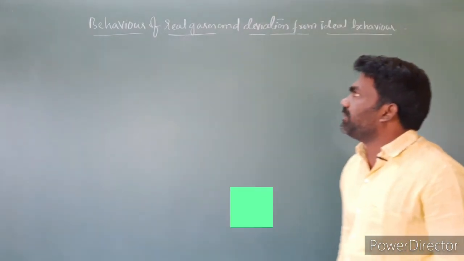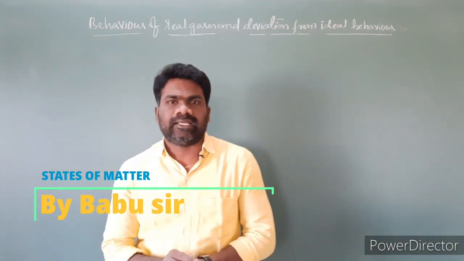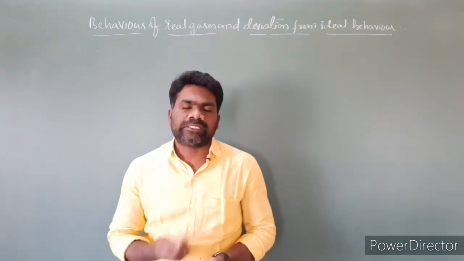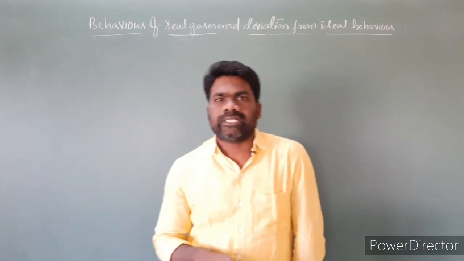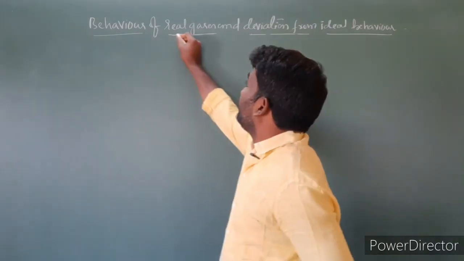Today's topic is behavior of real gases and deviation from ideal behavior. In your previous classes you learned about ideal gas. The ideal gas is defined as the gas that follows Boyle's law, Charles law, Avogadro's law strictly. And here we have real gases.